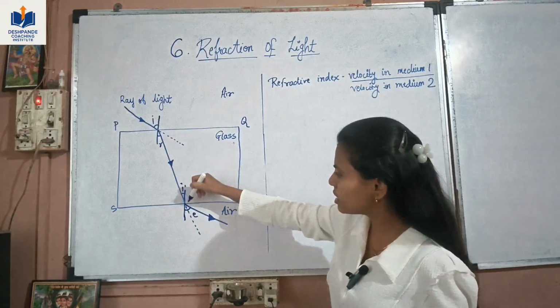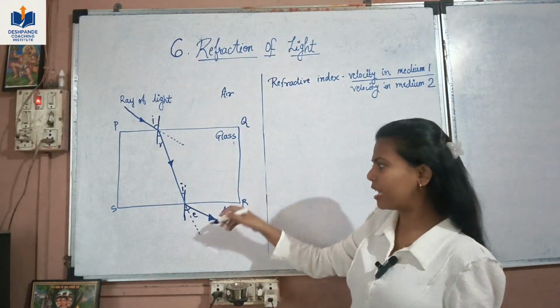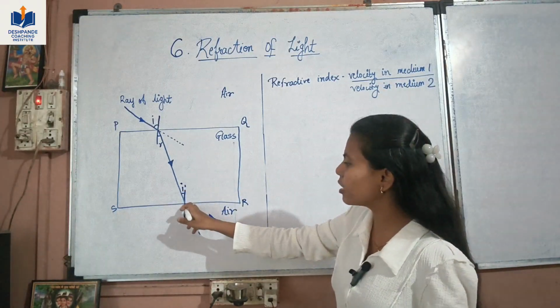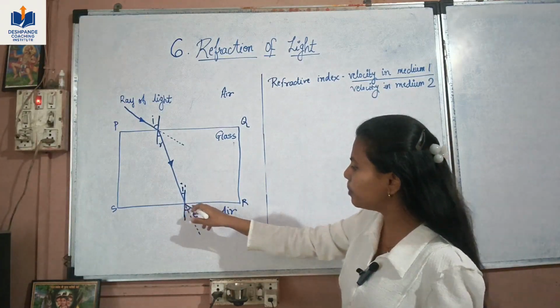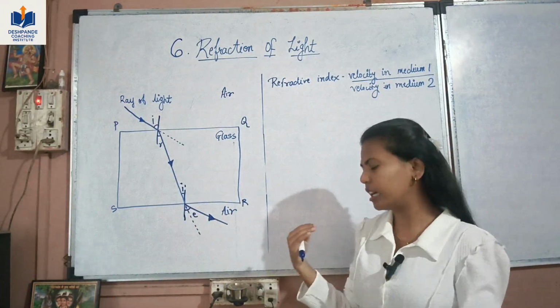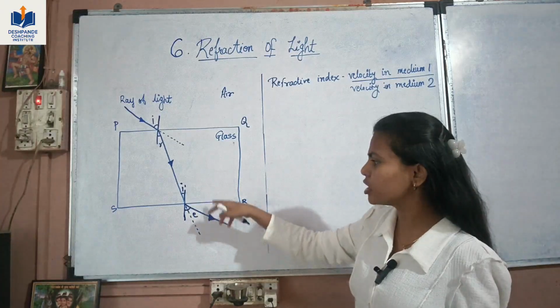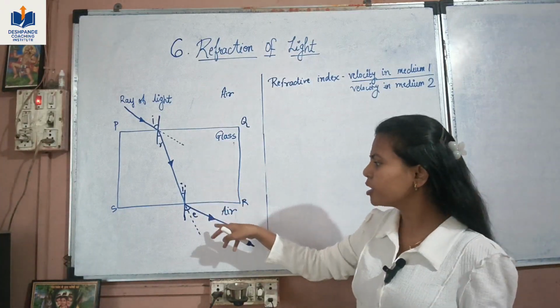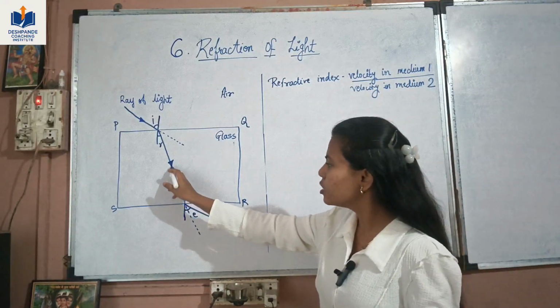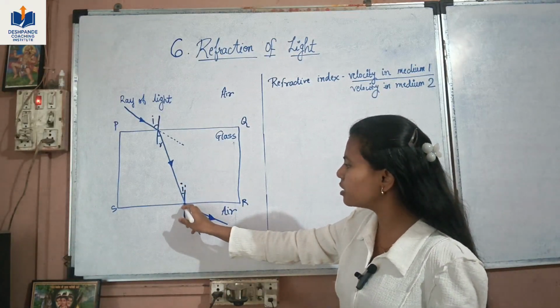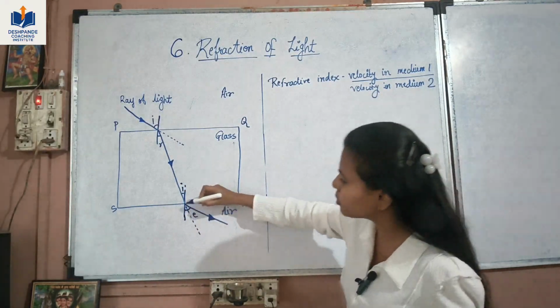So when this ray again enters into the air, now this becomes the angle of incidence, I dash, into the glass, and this ray bends again when it enters the air, because again there is a change of medium from a denser medium to a lighter medium. Now you can see that there is a difference. So now this ray comes here and then it bends away from the normal.